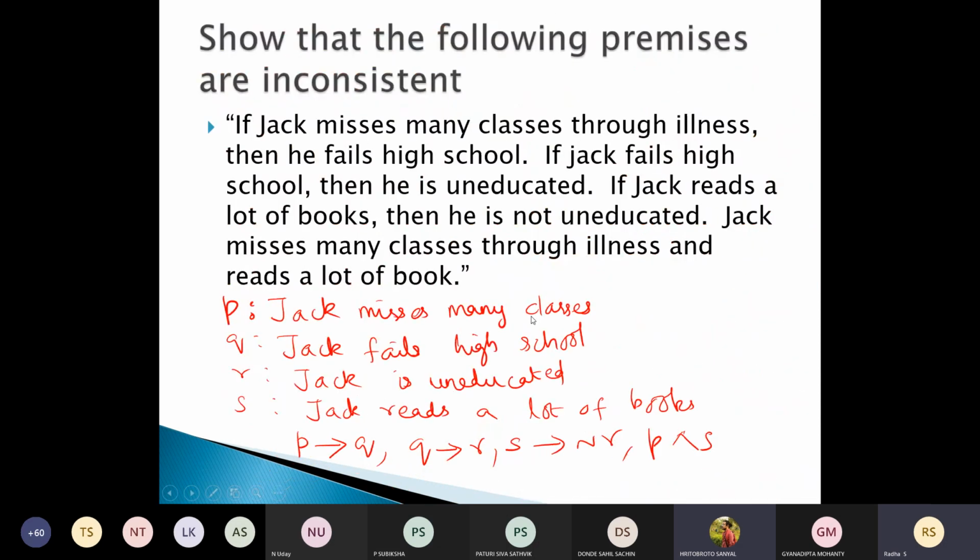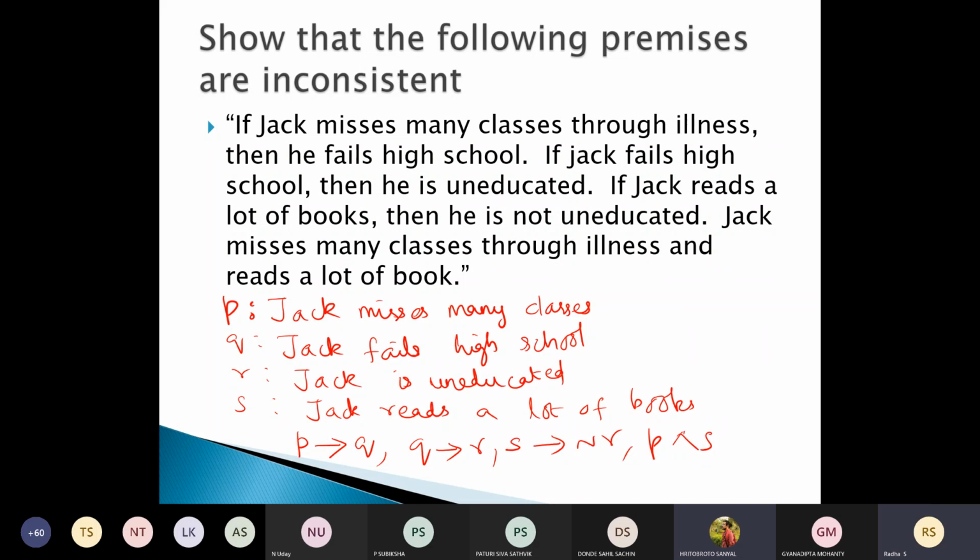Can you do one thing? Now, can you try this question? Enough time you have got. I have warned you many times, no extension of time. Is my voice audible? Yes, ma'am, it's audible. So can you please do this? Symbolization is already done. Can you complete this and tell me how to proceed? What ways you have used, tell me. What is the conclusion here?